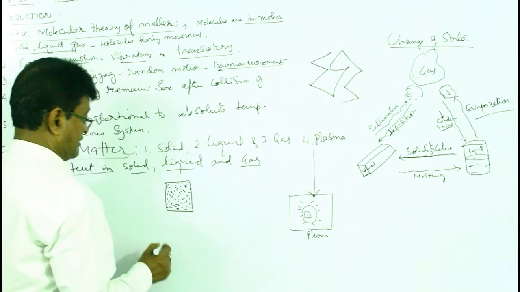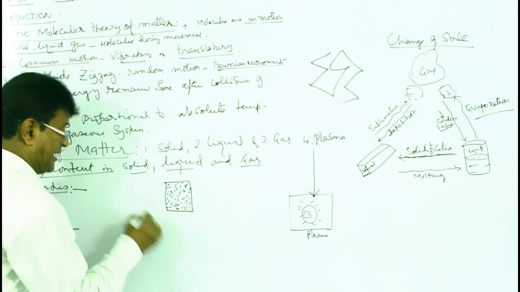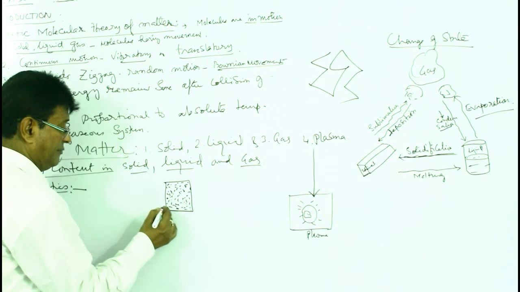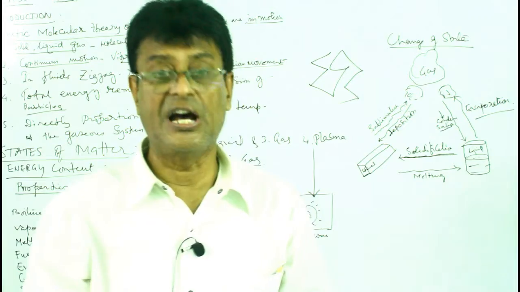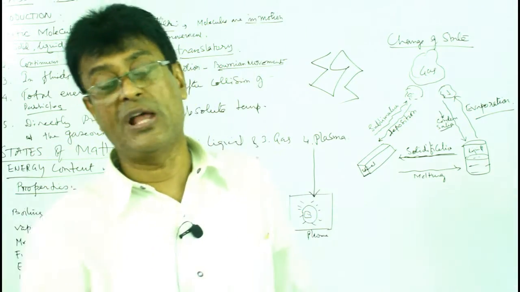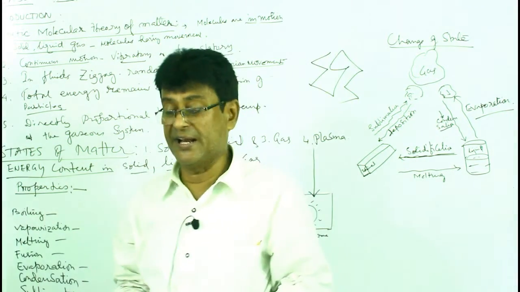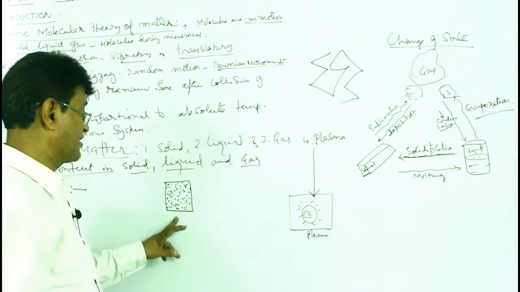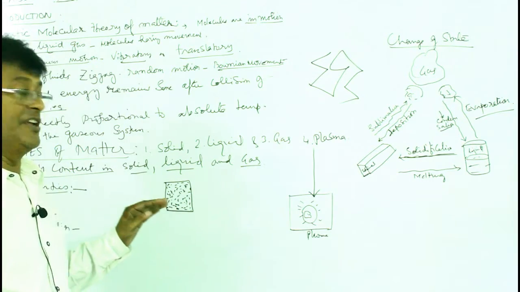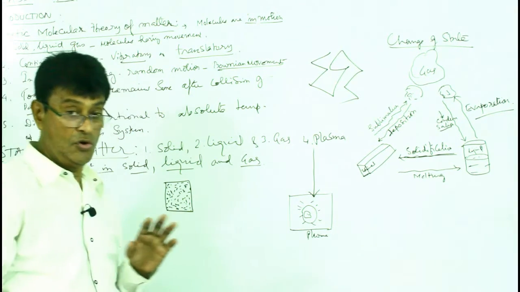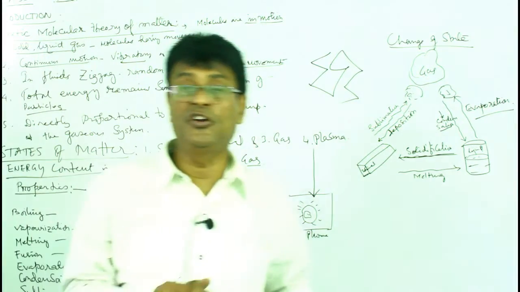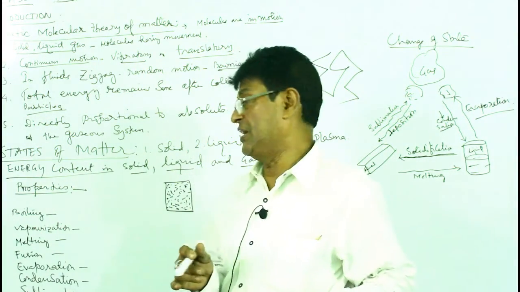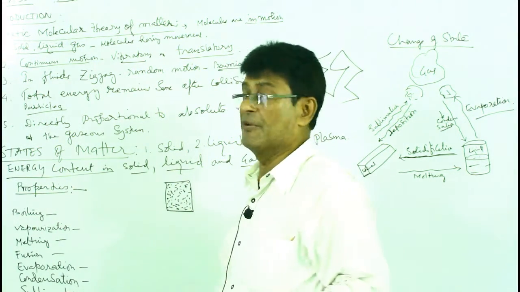The intermolecular force of attraction is greater, and the force in between the molecules is known as the cohesive force. So the intermolecular force of attraction is more. They have only vibratory motion, no translatory motion. They retain their volume, shape, size, etc. So they are a little bit rigid.